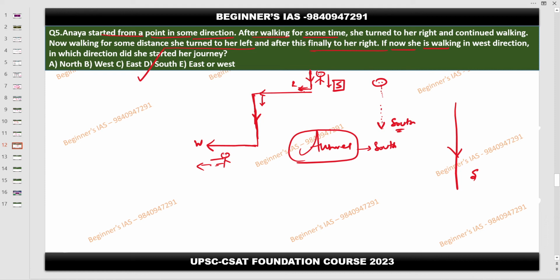In this kind of question, no direction is mentioned and no distance is mentioned, so they are asking you to find out the initial position. So go back with that reverse method. That is also one way to solve this kind of question. Understood? Yes, sir. Thank you.